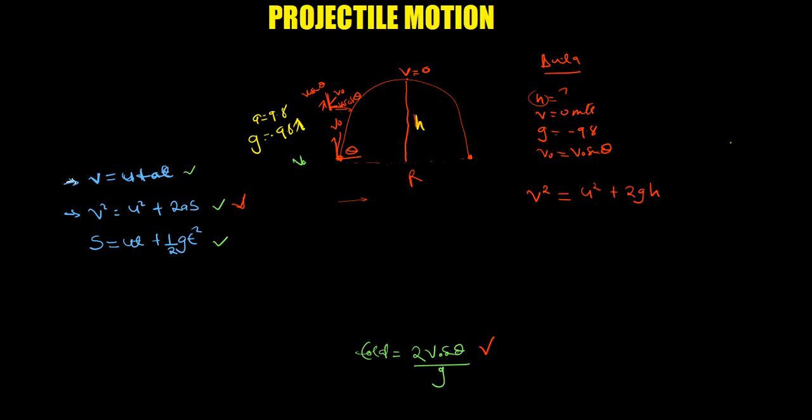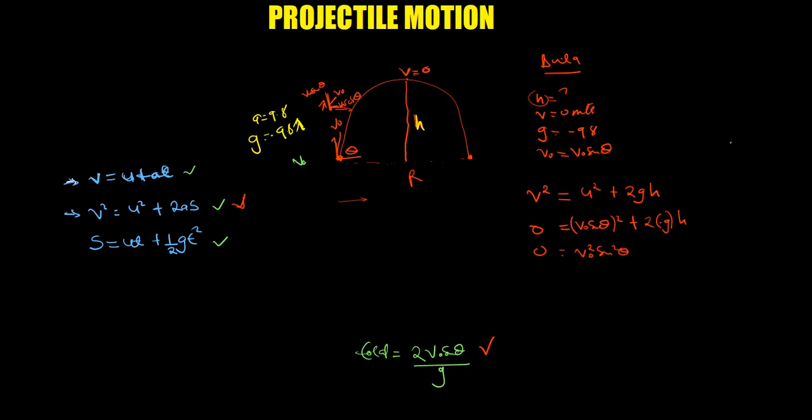So from there, I know the final velocity at this peak is 0, so I'll write 0 is equal to the initial velocity, which is just in the y, which is initial velocity sine theta, squared in this case, plus 2g, now it is negative, this gravity, h, like that. So this is 0 is equal to v initial squared sine squared theta.